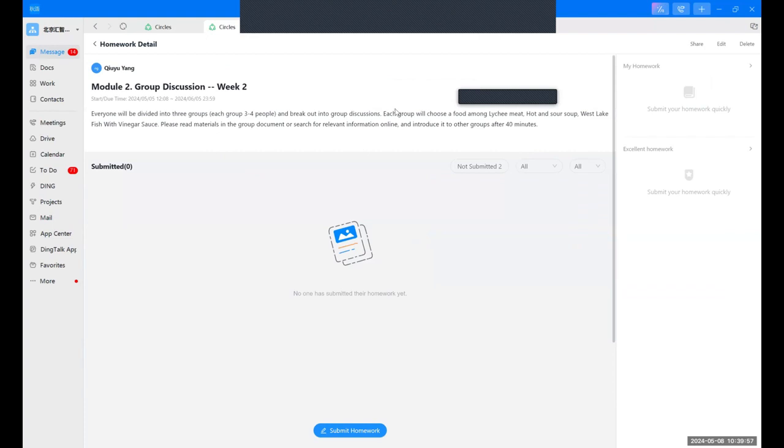This group discussion: everyone will be divided into 3 groups and break out into group discussions. Each group will choose a food among these 3 foods. And please read materials in the group document and maybe search for relevant information online. And after 40 minutes, they need to introduce it to other groups.